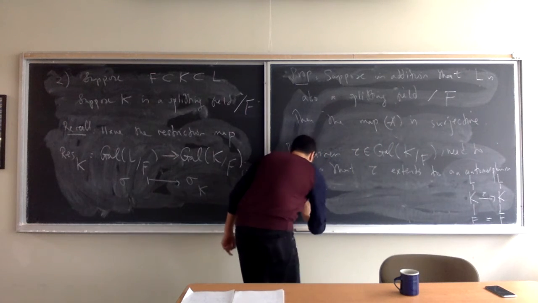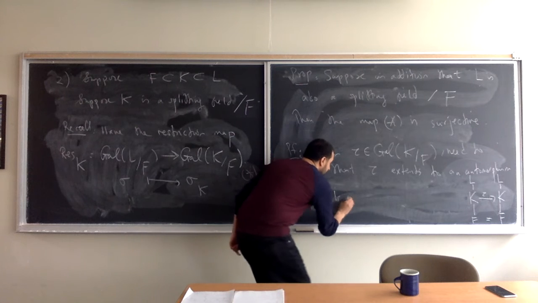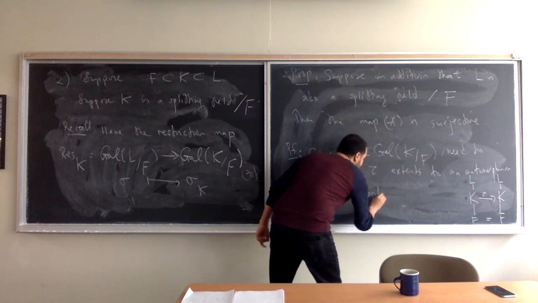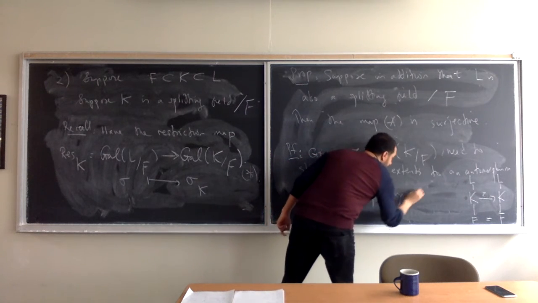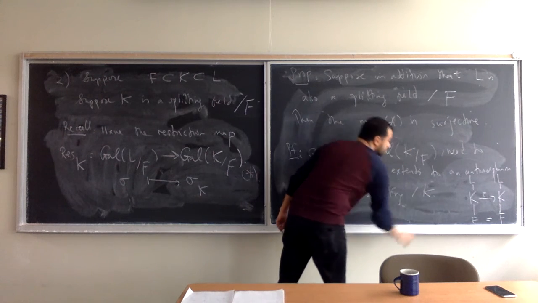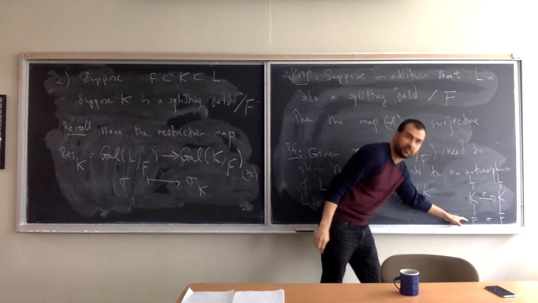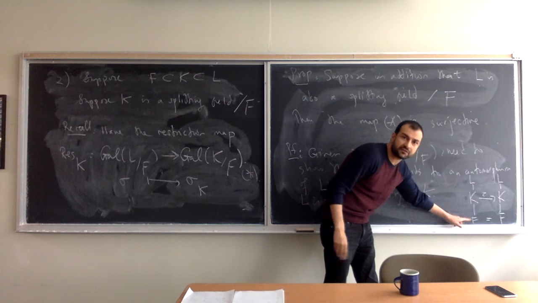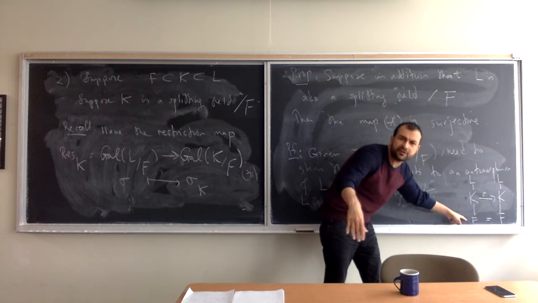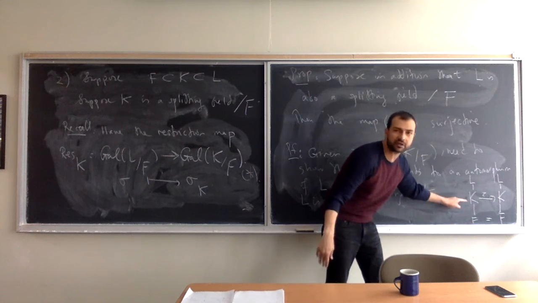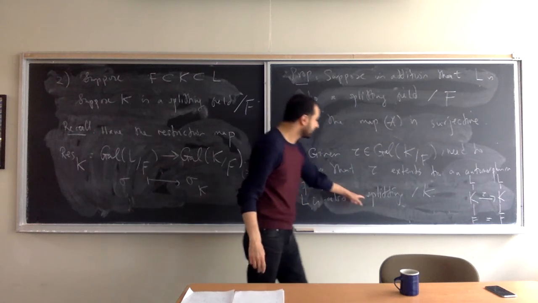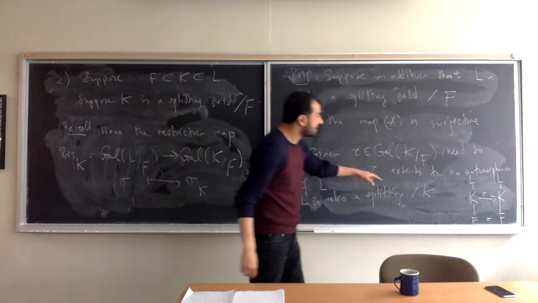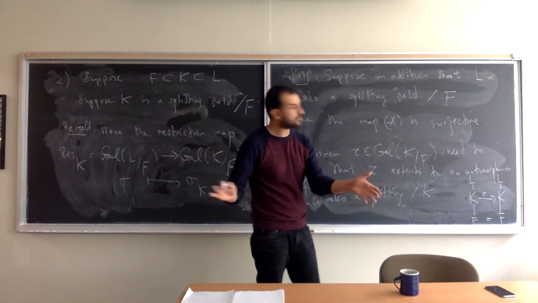So L is also a splitting field over K. If it was the splitting field of a polynomial, let's call it g, just so that we don't have too many f, if L was the splitting field of g over F, it's also the splitting field of the very same polynomial g over K. So L is also a splitting field over K, and now just apply theorem 51.